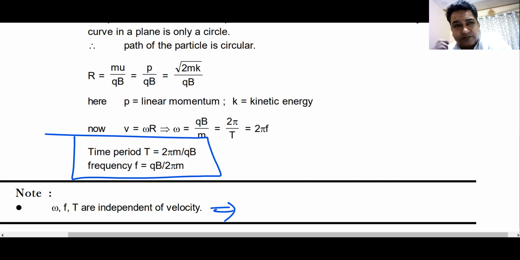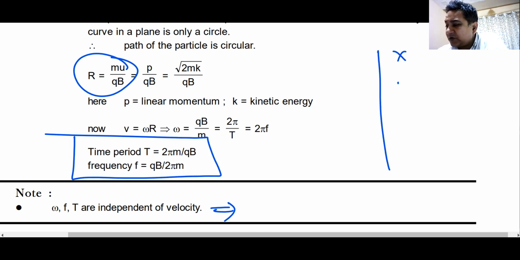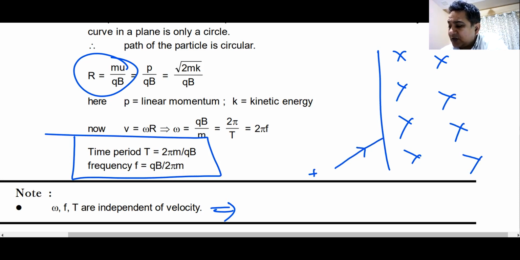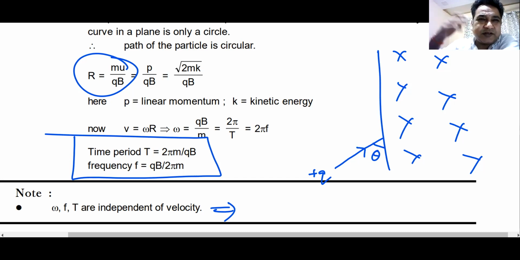Whenever you have this question where a particle is entering a magnetic field, you just have to remember two things. First is what is the radius of the circle, and the second thing is where is the center of the circle. You might have seen this question where you have magnetic field on this side of the page, and then a particle, let us say a positively charged particle, is entering the field making an angle of theta. You have to find out after how much time it comes out, at which point it comes out, what is the distance traveled by this particle.